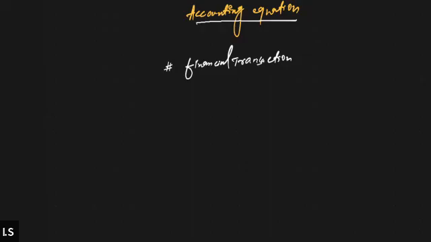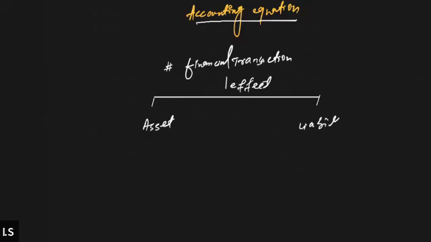And all these transactions, all the financial transactions, or you can call them business transactions, collectively affect the asset and liability of the business. Financial transactions affect what? They affect the assets and liabilities of a business.